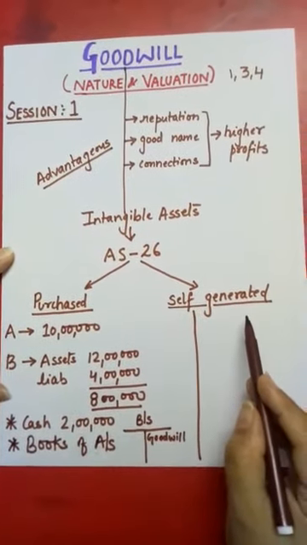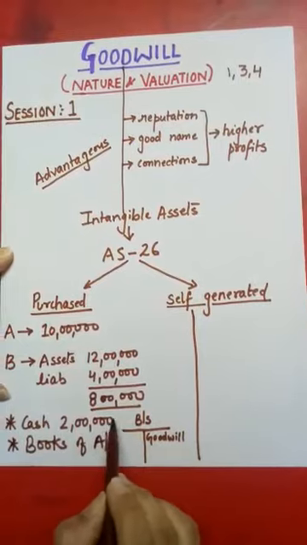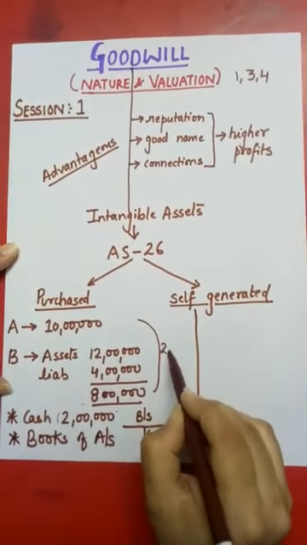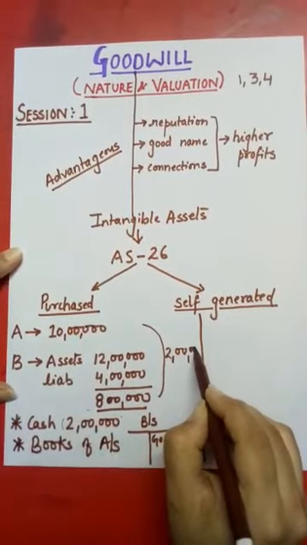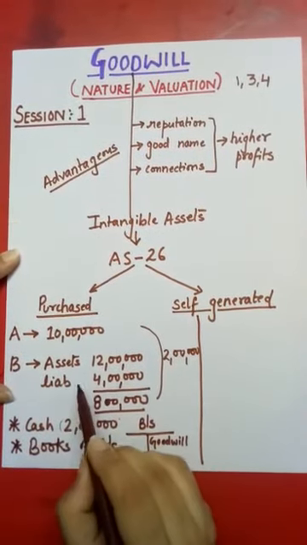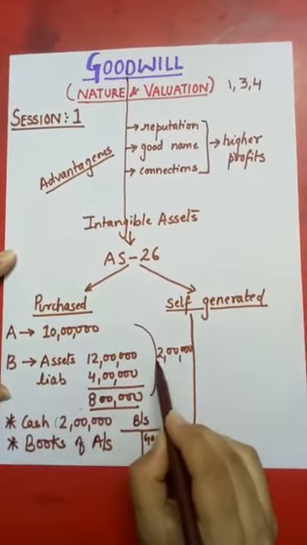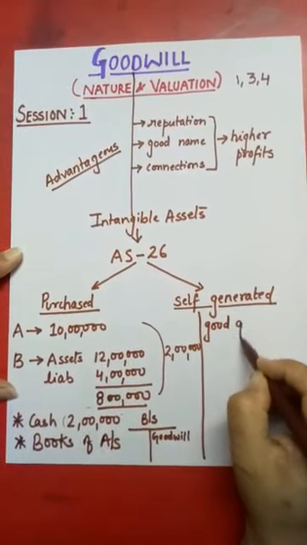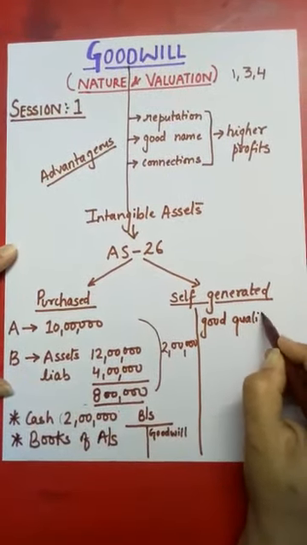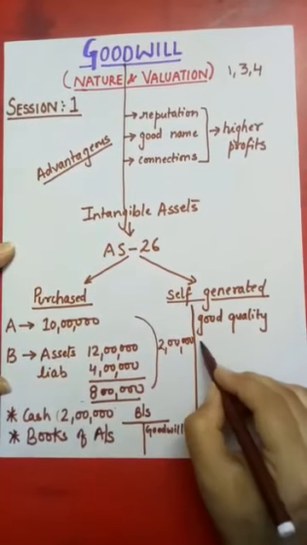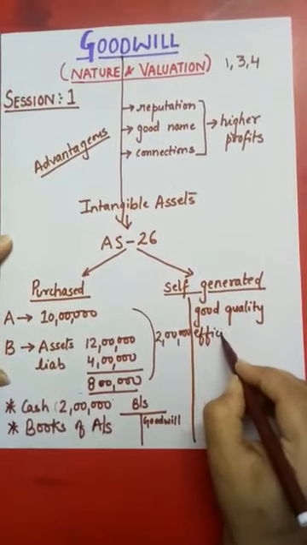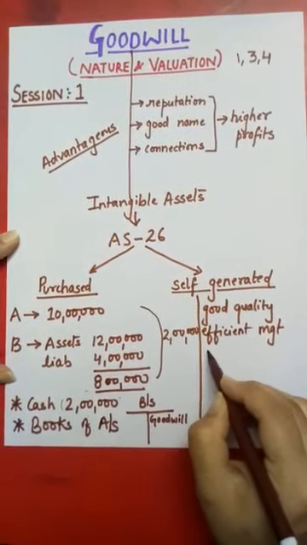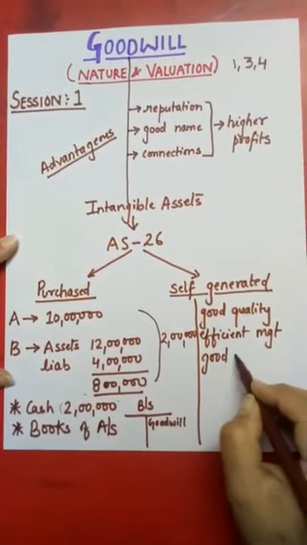Now let's discuss what self-generated goodwill is. The 2 lakh which A Limited has paid to purchase the goodwill of B Limited, B Limited has earned this 2 lakh goodwill by providing good quality of product to their customers, by having efficient management, by having a good reputation.